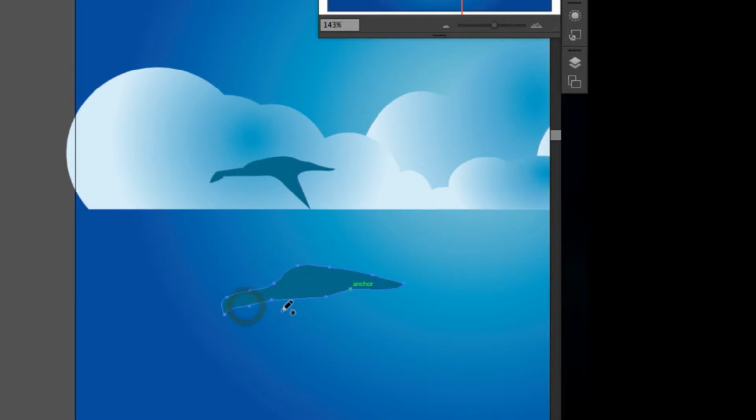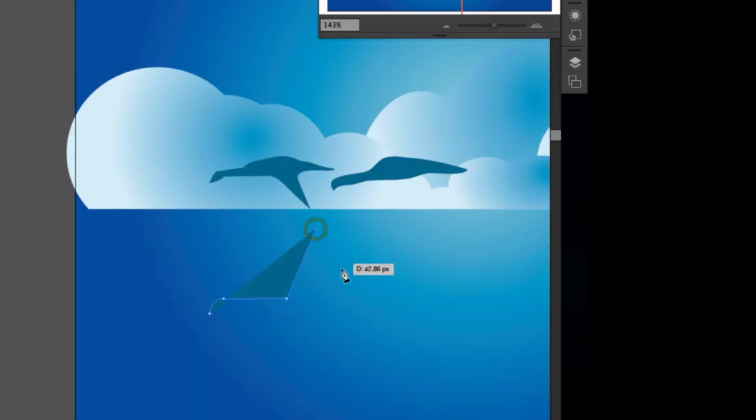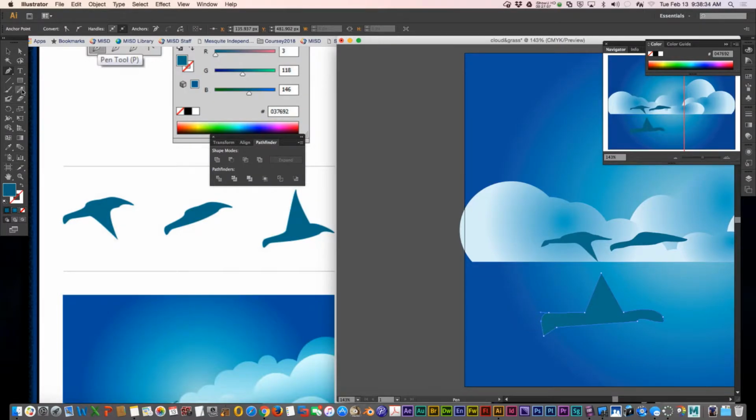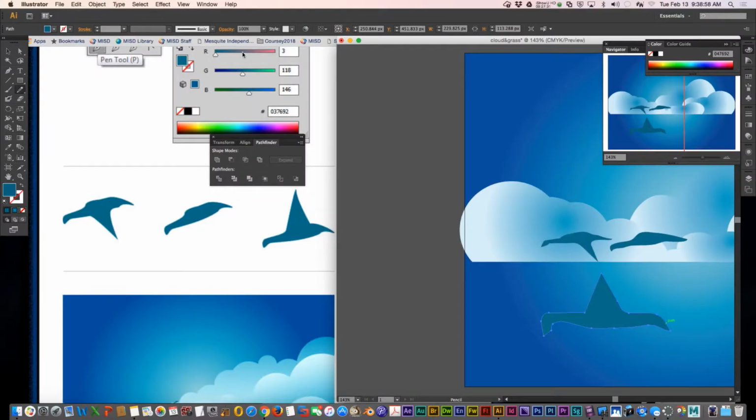That's a little bit better. And try to get the last one. So just try to get 3 different versions. They don't have to be perfect, just do your best. And just kind of do a little bit of course correction with the pencil tool.